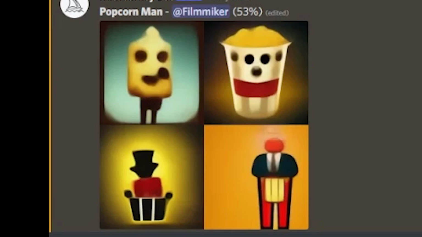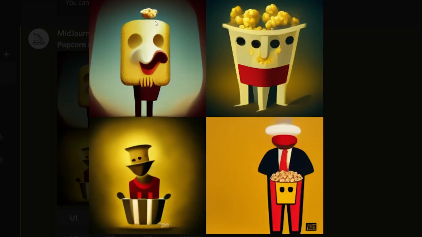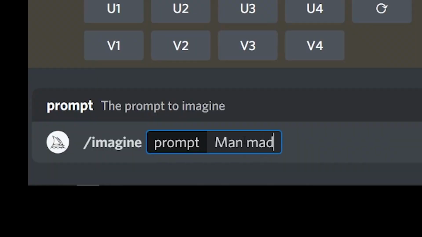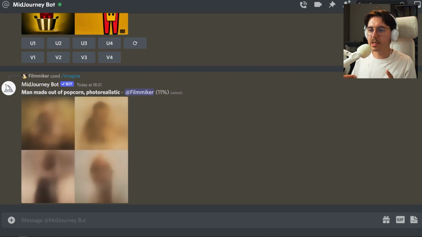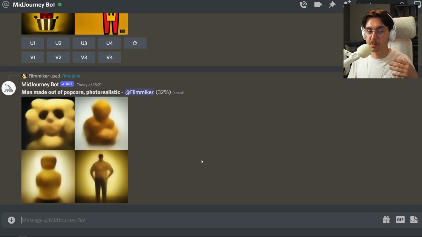Oh, no, never mind. Okay, so that didn't really work that well, but you can see it's got both elements in there. It's got the popcorn and the man. We're going to go man made out of popcorn, photorealistic. Boom. Let's try that. So the way these work is they essentially show this AI a bunch of images and then slowly dissolve them into blurriness. And then the idea is, whoa, that's really creepy, whatever that is. That's looking pretty close. Popcorn Man, this creepy thing.